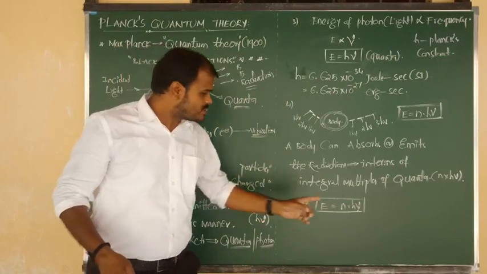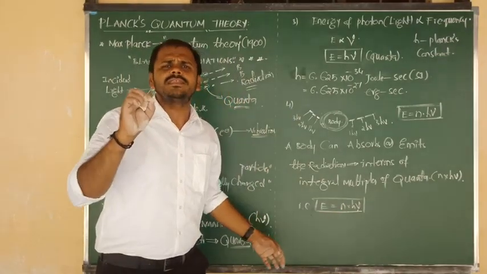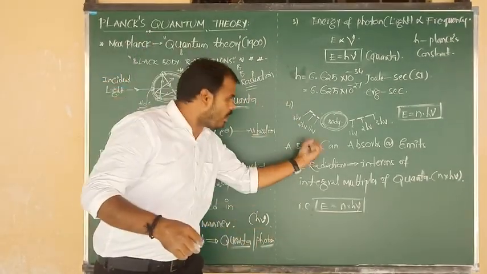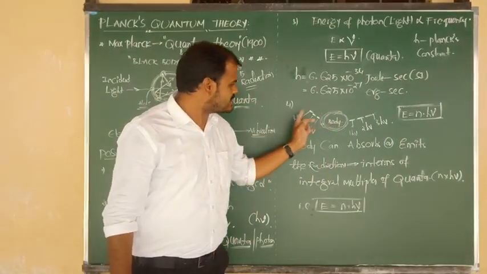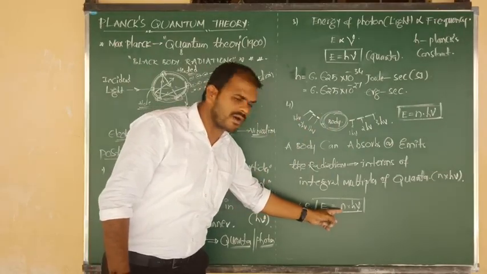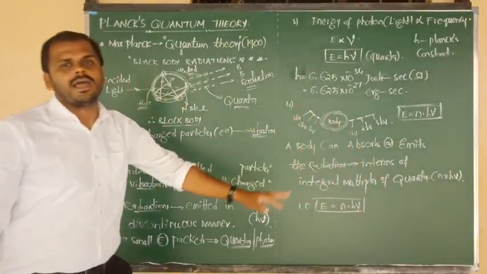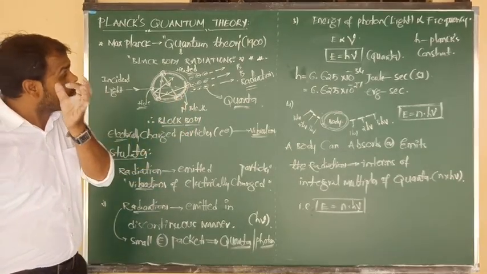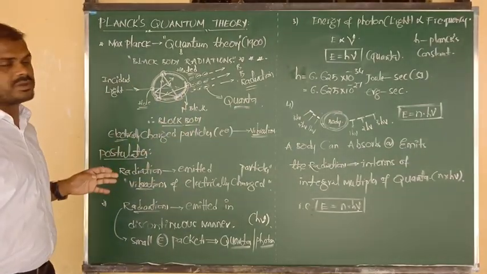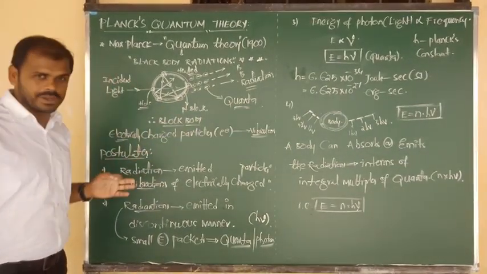Here n is the number of absorbed or emitted quanta. First quanta 1 h mu and second quanta 2 h mu; in place of n we can write 1, 2, 3, etc. So these are the 4 very important postulates of Planck's quantum theory.